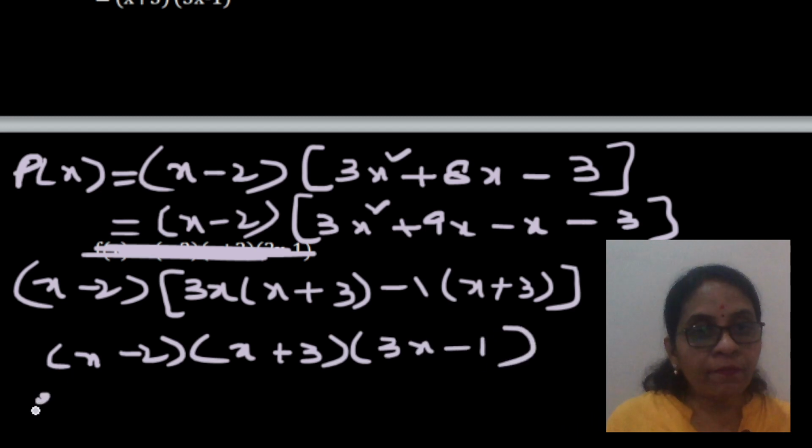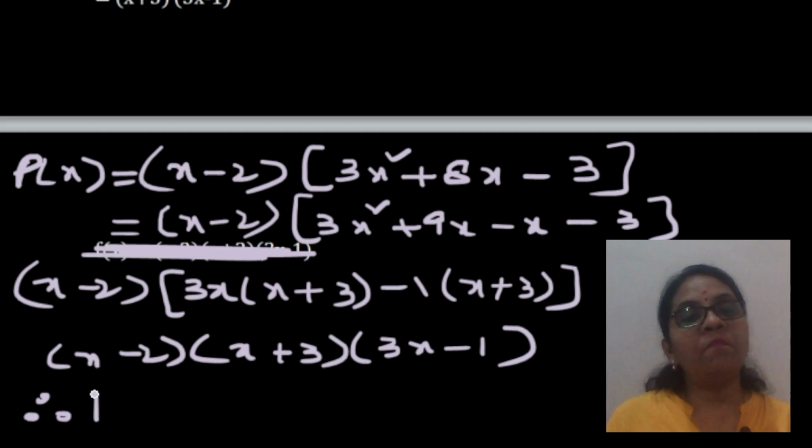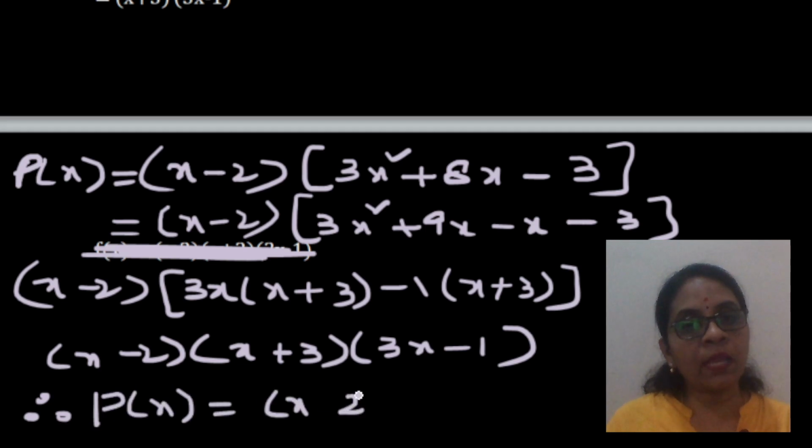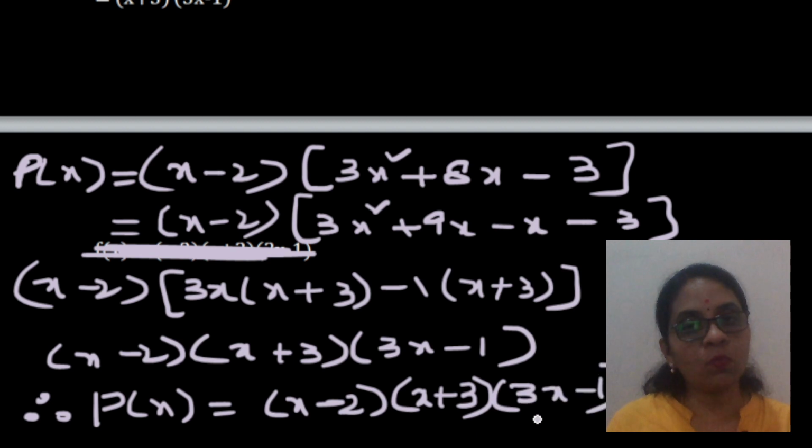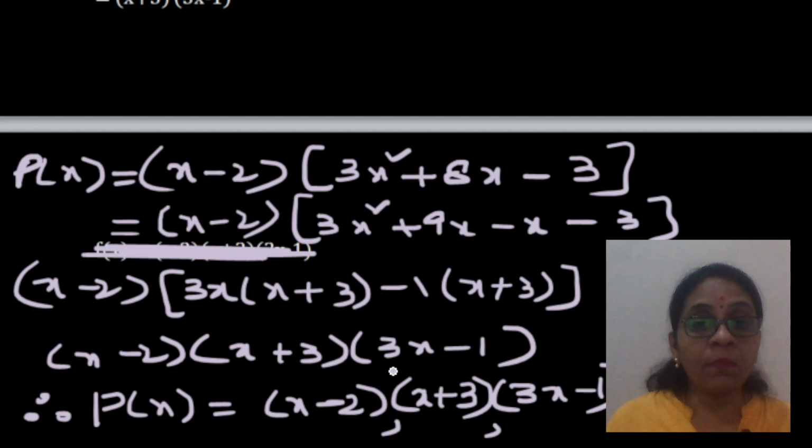So therefore p of x is equal to x minus 2 into x plus 3 into 3x minus 1.